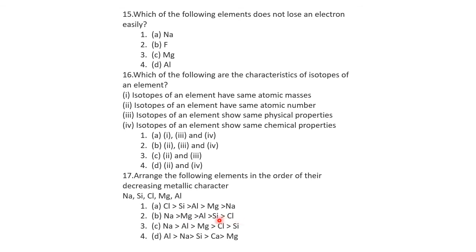Let us see the options. C: sodium, aluminum, magnesium, chlorine, silicon. No, chlorine has to be last. Another option: aluminum, sodium, silicon, calcium, magnesium. For decreasing metallic character, sodium is most metallic. Then comes the second group, magnesium, then third group aluminum, 14th is silicon, and last is the non-metal. So this is the correct order for decreasing metallic character. So option B is the correct choice.